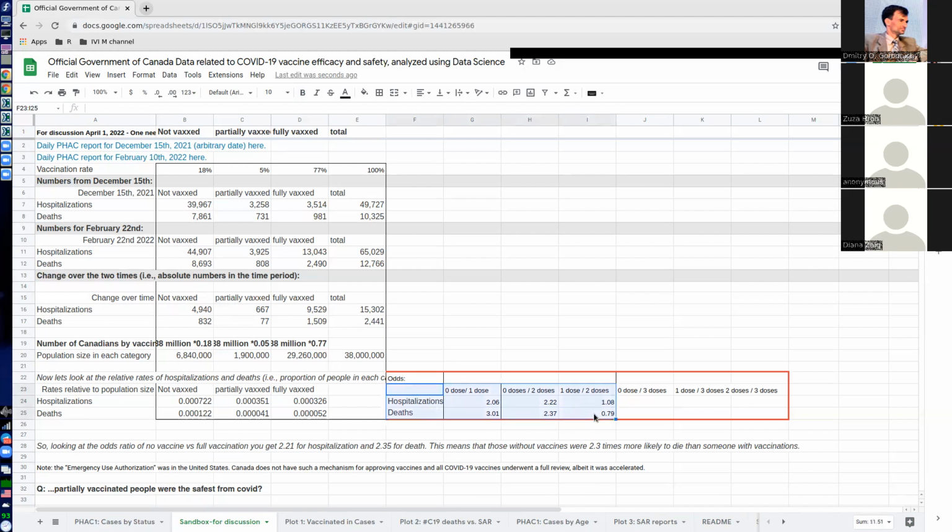And again, thank you to the individuals who provided this, because now I've added it into the spreadsheet. It's now live. We can play with different data. All formulas are here. The spreadsheet is available on the portal where I've shown you. And you can see, yes, indeed, for people who are twice vaccinated, or who have exactly 2 doses, they're 2.3 times less likely to die of COVID compared to those who don't have any shot. So these are the numbers.